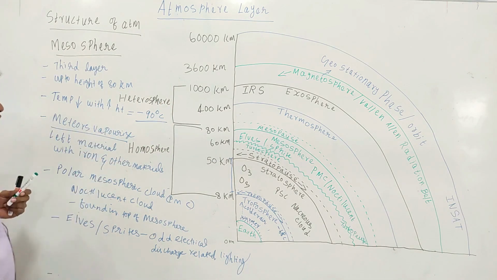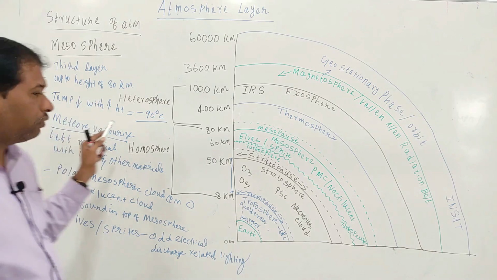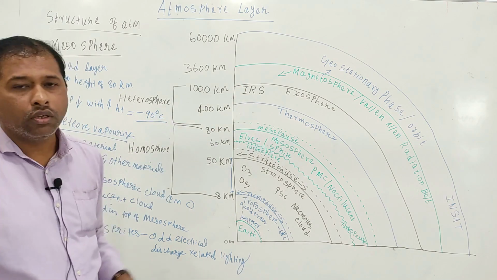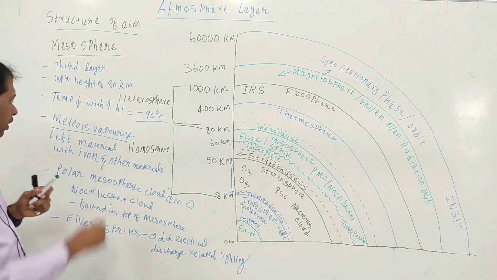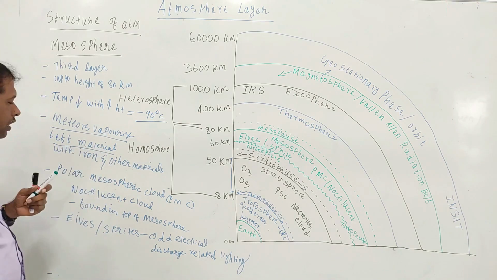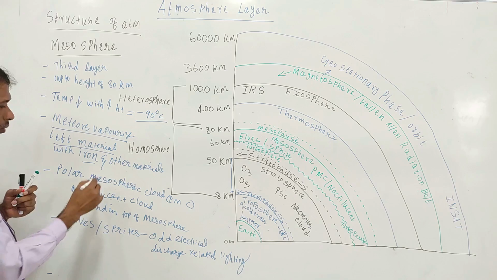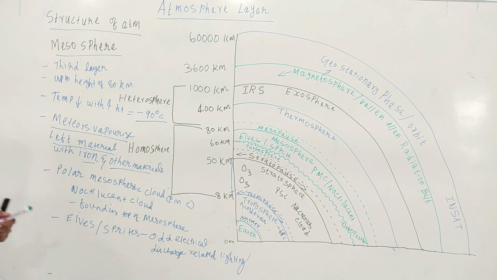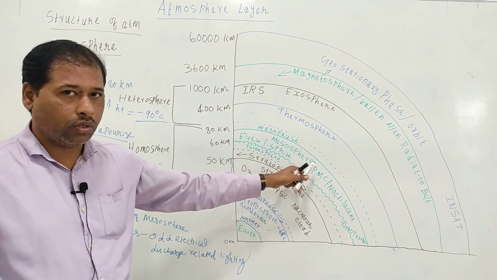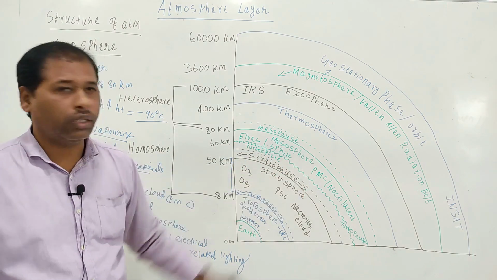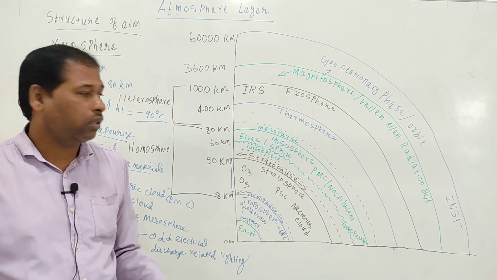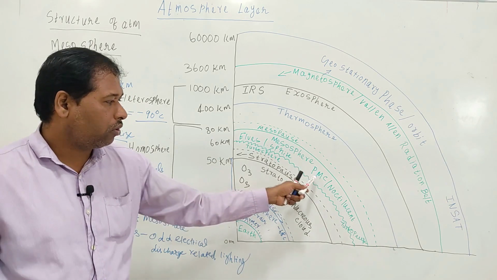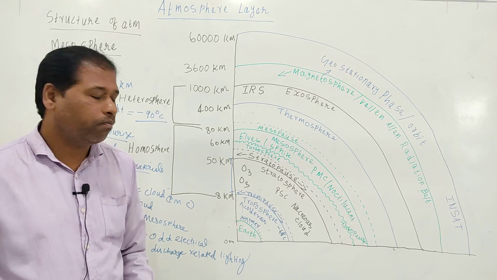In this mesosphere, most of the meteors vaporize while coming towards Earth, and they leave some material that contains more iron and other materials. There is one special cloud called the polar mesospheric cloud, or noctilucent cloud, found at the top of the mesosphere.